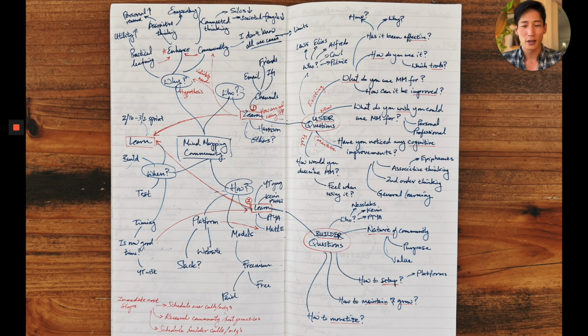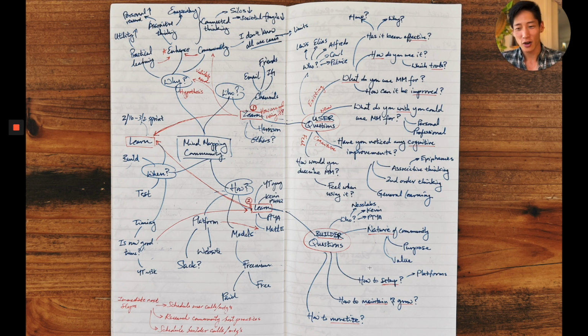I also need to learn a lot more from people who've done it before. I'm part of several Circle communities, for example, and I know folks who built their own from scratch, including one of my friends, Kevin, who built up the world's biggest network and community for product managers in tech, right? These questions mirror that of user questions. This is interesting because you can see how this map is divided, right? This is kind of like my questions for the product itself, and these are literally for the users and builder questions. This is basically a question mind map.